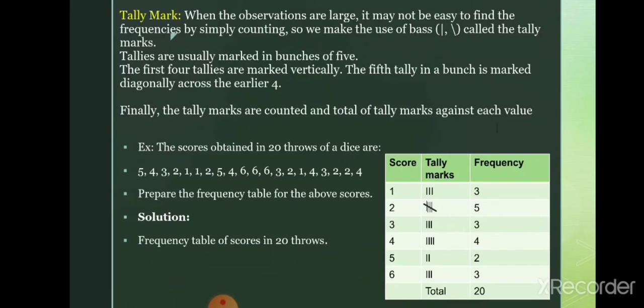When we total the frequency column, here it is 20, which should match the total number of entries in the given set of data. In this manner you can prepare a frequency table by using tally marks also.